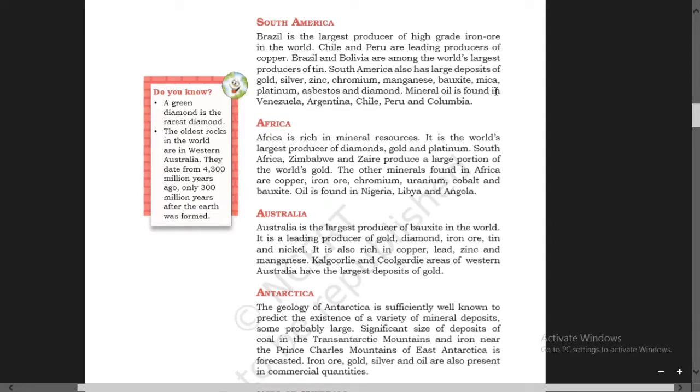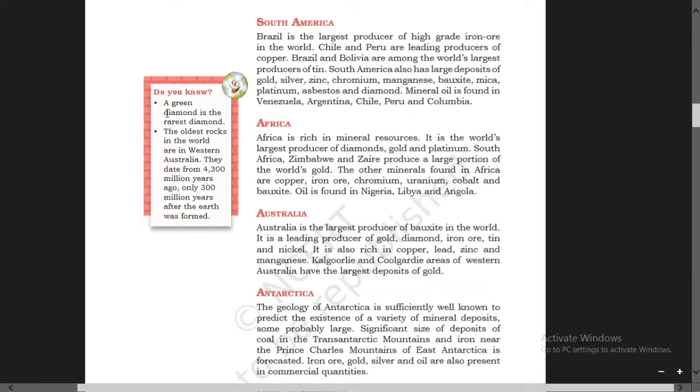Mineral oil is found in Venezuela, Argentina, Chile, Peru, and Colombia. So mineral oil is found in this region.